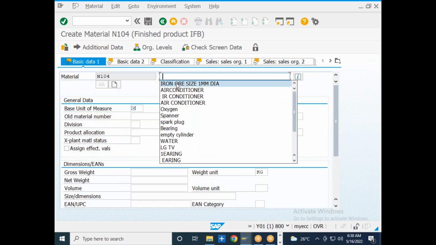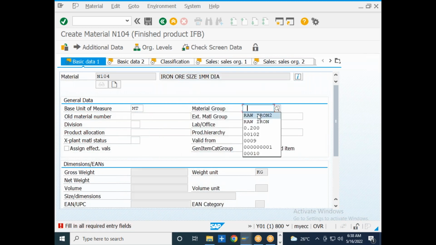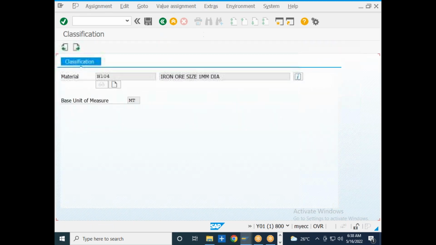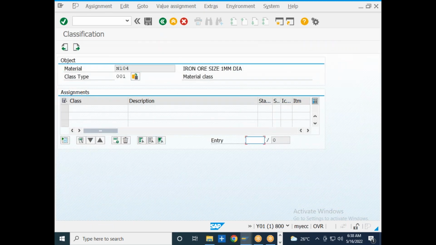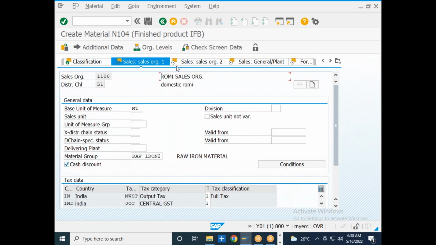So I will go to the accounting data tab. Okay, so let me go to the accounting data tab. We are in the sales view.